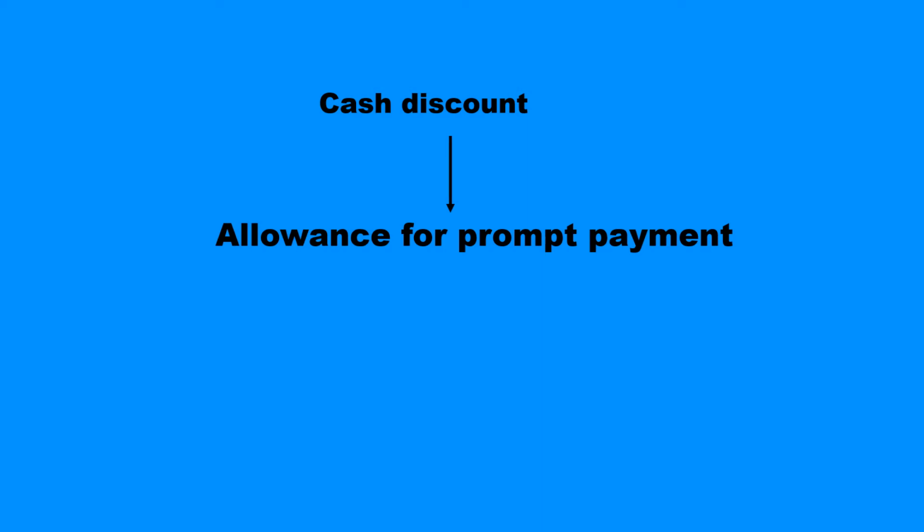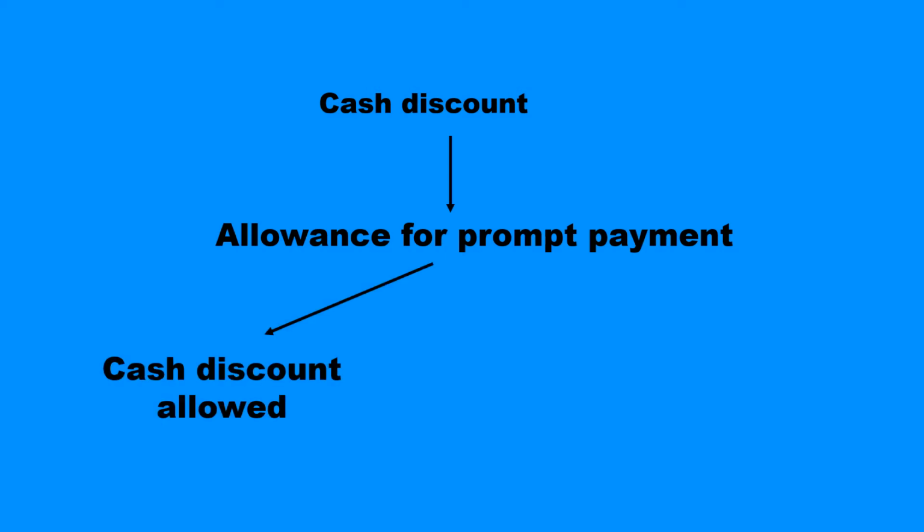A cash discount is an allowance for prompt payment. Prompt payment, if you go by the English definition, means you pay on time or sometimes well ahead before the scheduled time.